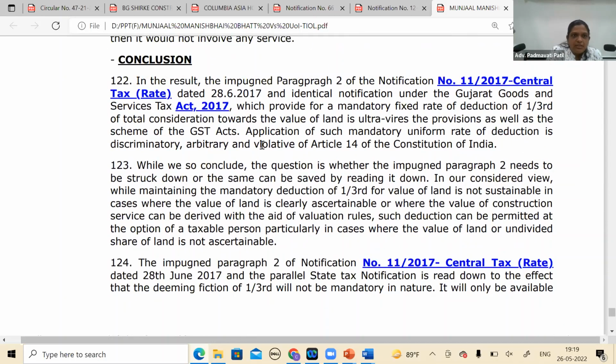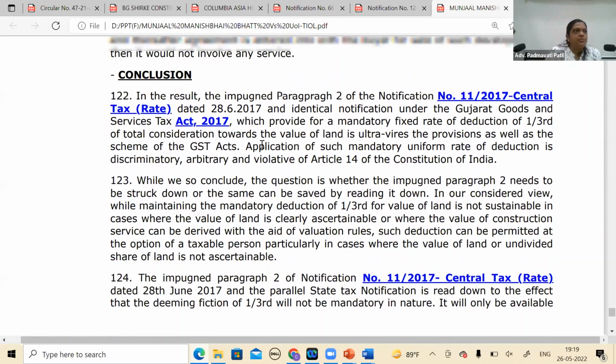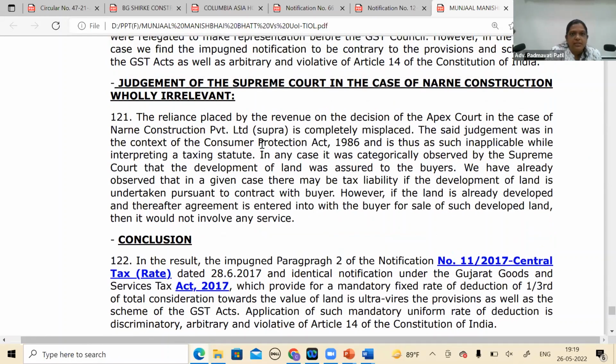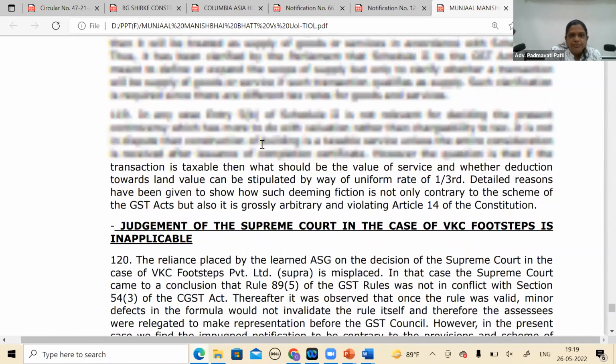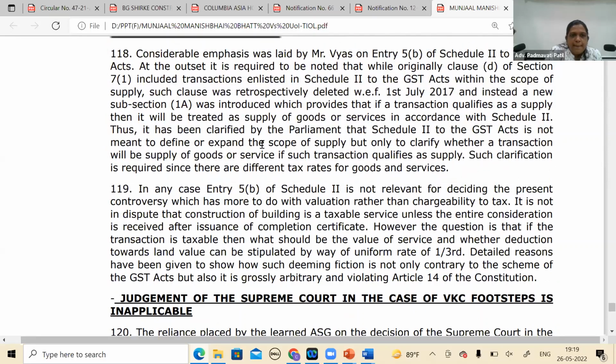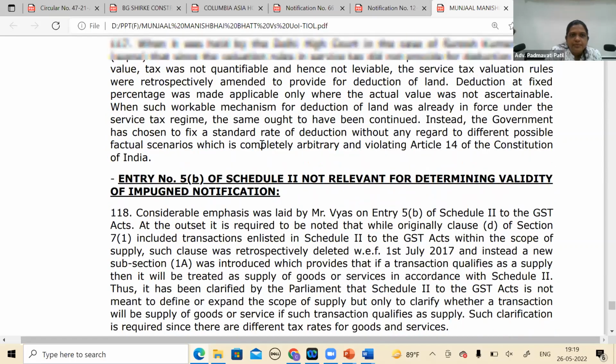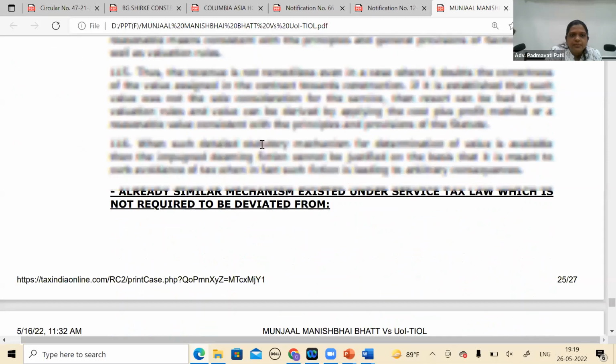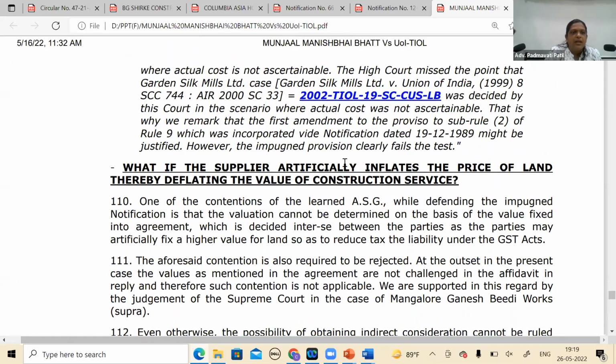Anyways, that is their point. Before that conclusion part, they have discussed a little. Just before. See, this is what we were talking about.